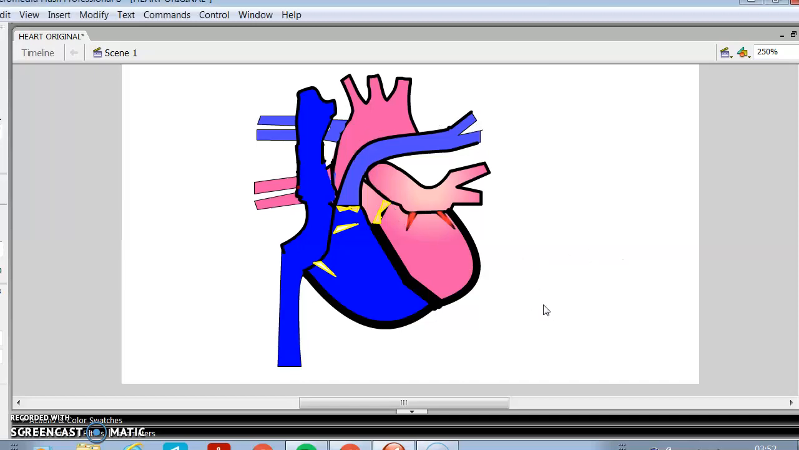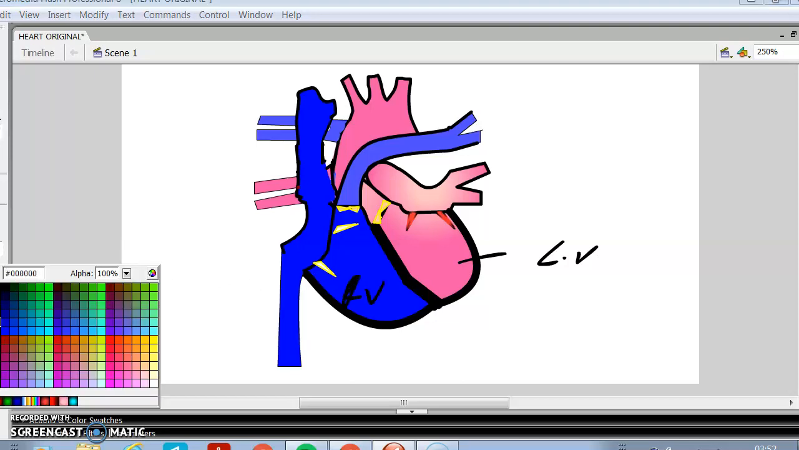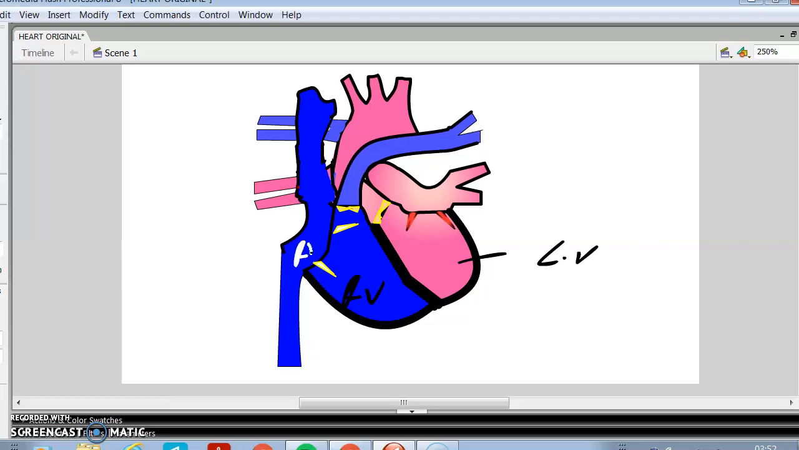Today we'll discuss the anatomy and physiology of the heart. Now, as we know, the heart is a four-chambered structure. This is the most important structure, which is called the left ventricle, the right ventricle, the right atrium, and the left atrium.